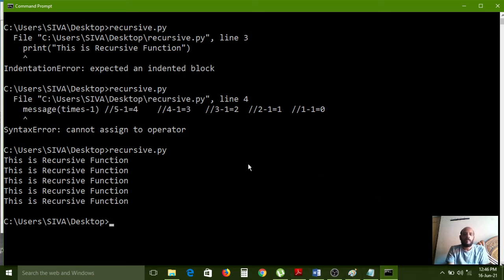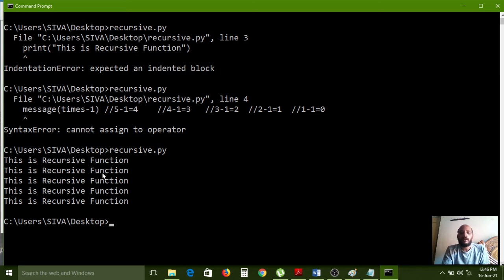Here, in comments, a number of times I am using multiple slash symbols at a time. Actually, in a single line comment only two slash symbols are enough, but here I used it 8 times. So that's why it is showing an error. So you don't get confused about that one. I have removed this line and now it is printing 5 times as output.